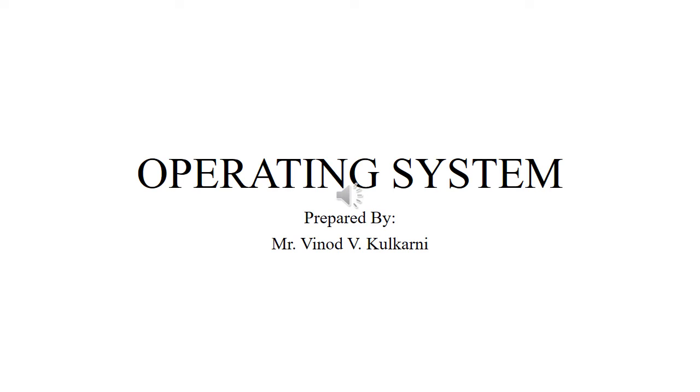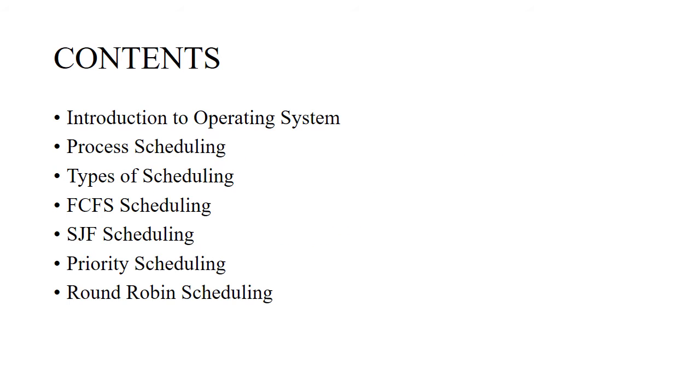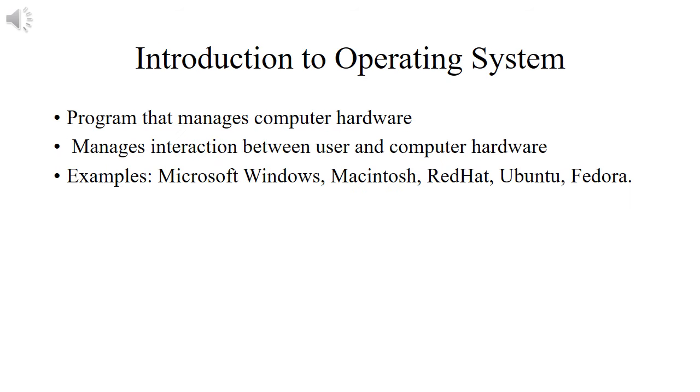We will go through the contents which we are going to discuss today. So the contents are, I am going to start with the introduction to the operating system, followed by process scheduling, and then I will go through the types of scheduling, which is preemptive and non-preemptive scheduling, and then we will go through the FCFS scheduling, SJF scheduling, priority scheduling and round robin scheduling. So we'll go through the contents one by one.